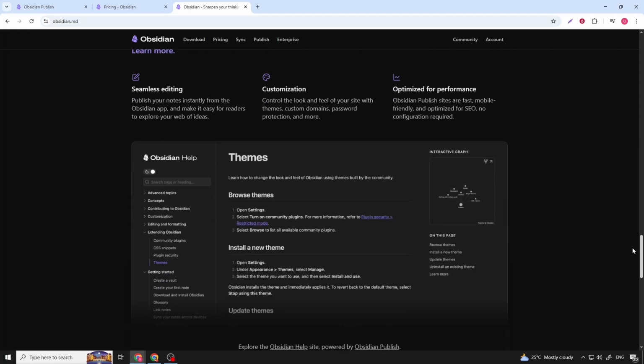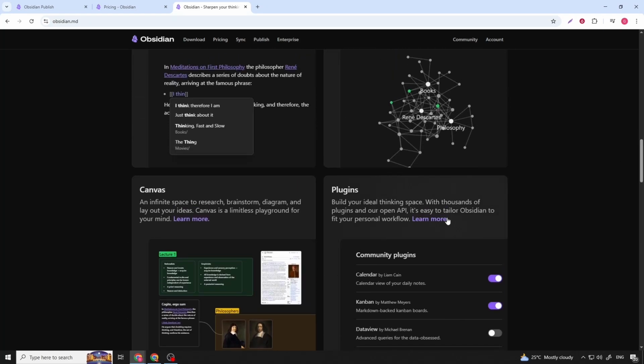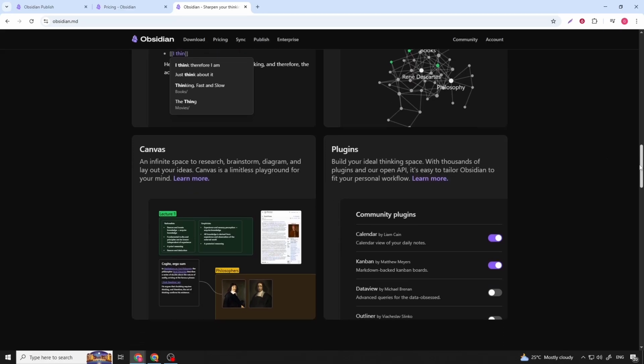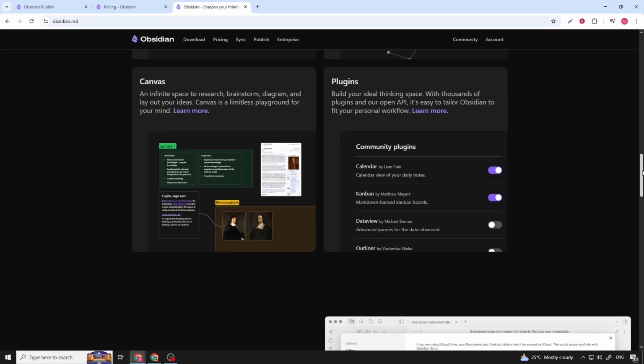Another major strength of Obsidian is its plugin ecosystem. There are hundreds of community plugins that add features like task management, Kanban boards, calendars, spaced repetition, publishing tools, code snippets, and automation. This allows Obsidian to be customized from a simple note-taking app into a powerful, personal knowledge system, tailored to how your brain works and evolves over time.